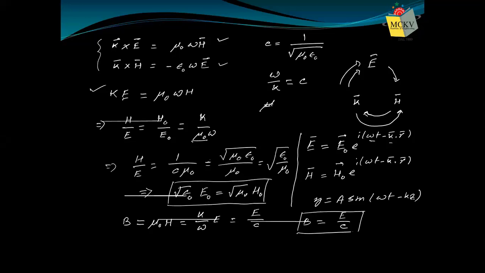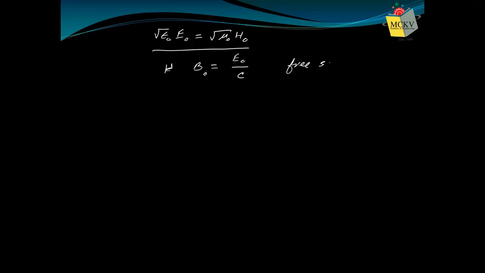The magnitude of magnetic flux density is equal to electric field intensity by velocity of light. If the wave is propagating in free space, then it will be E by C.